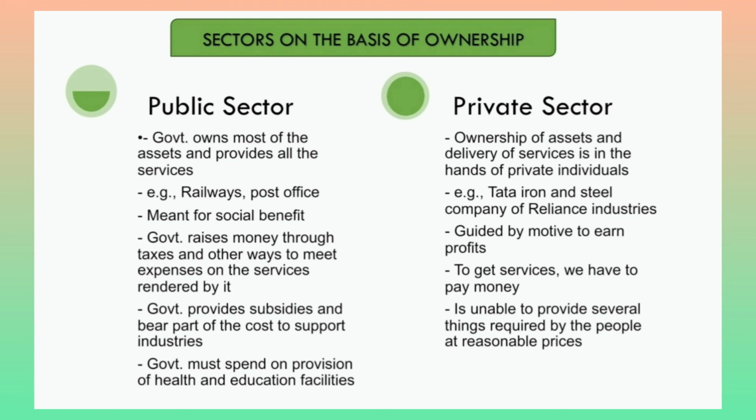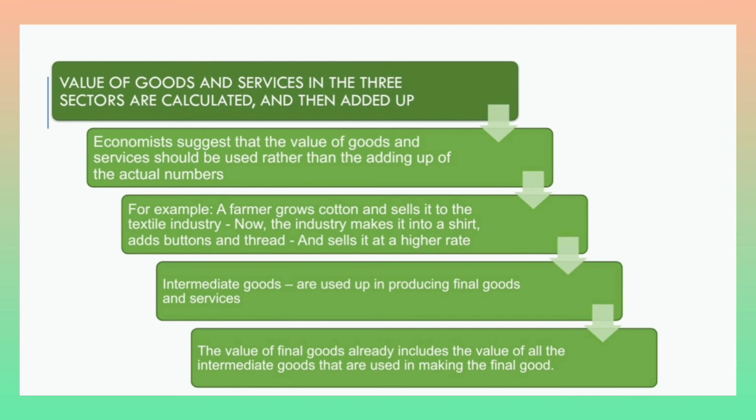Now let's talk about the private sector. In the private sector, the ownership of assets and the delivery of services is in the hands of private individuals. For example, Tata Iron and Steel Company or Reliance Industries. They are guided by the motive to earn profits, and to get services, we have to pay money to them. Many a time they are also unable to provide several things or services that are required by the people at reasonable prices.